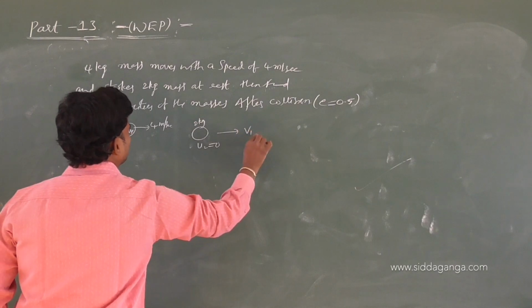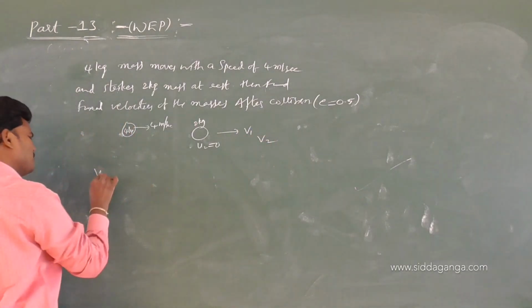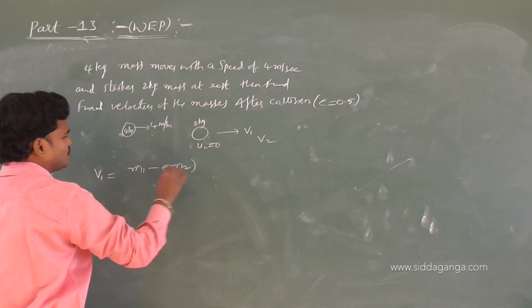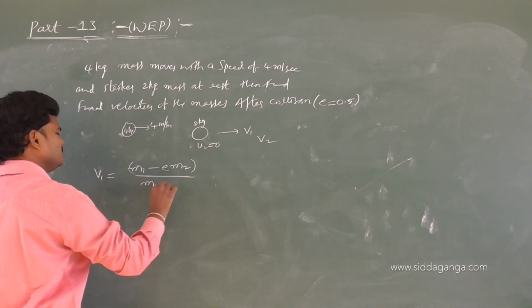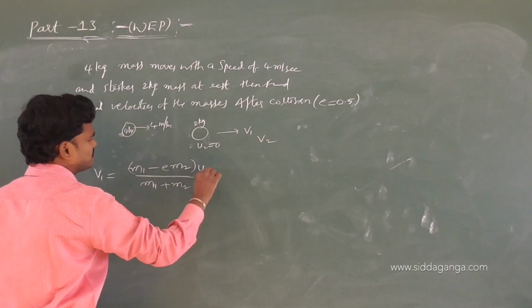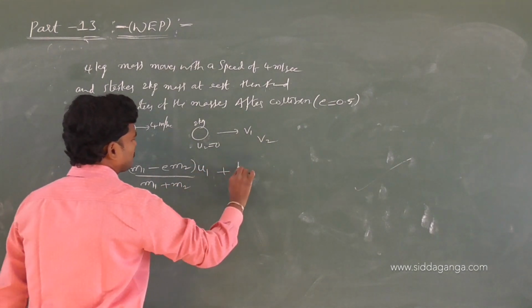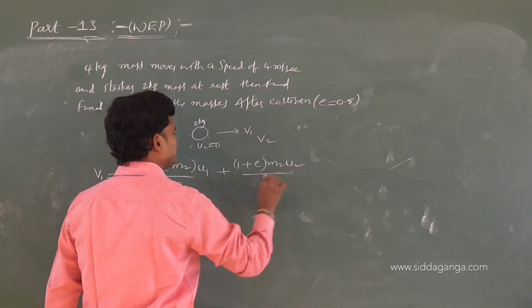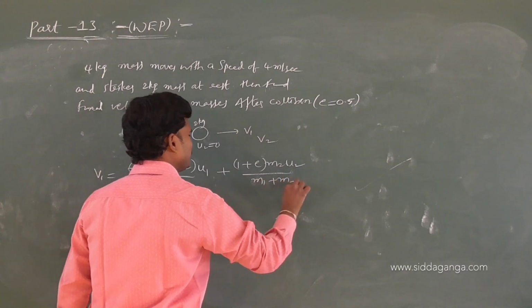Then after the collision, what are V1 and V2? We have a formula. V1 equals M1 minus E M2 by M1 plus M2 times U1, plus 1 plus E M2 U2 by M1 plus M2.